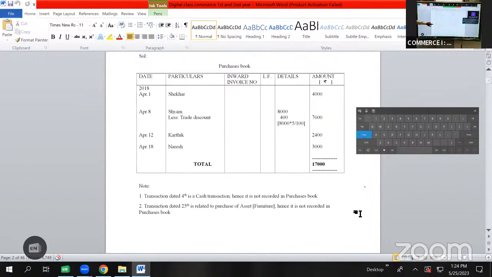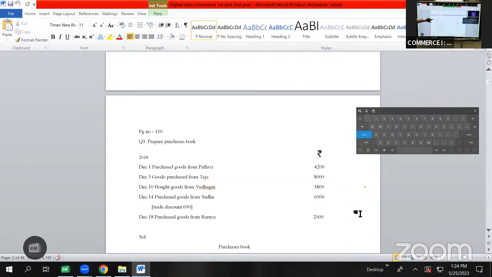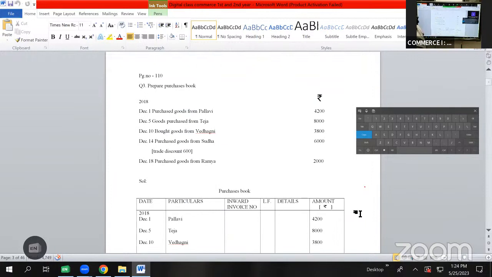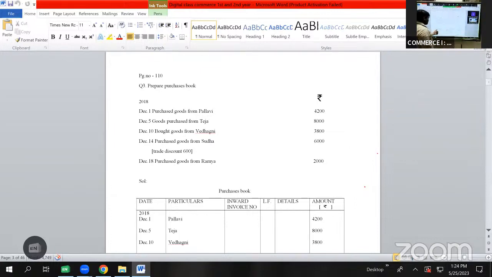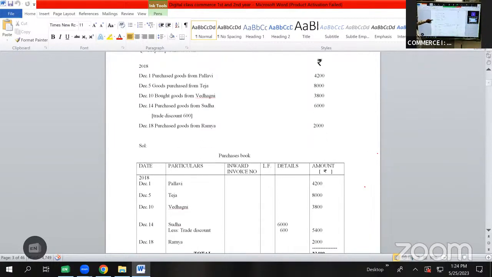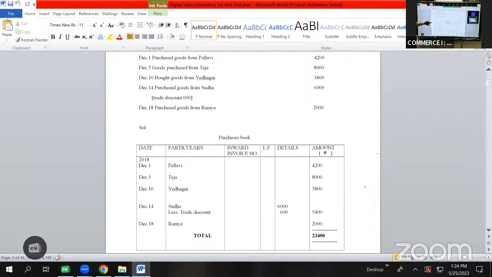Next, coming to third problem with the same topic, page number 110, question number 3. Prepare purchases book. The transactions are given for the year 2018 for the month of December. The format for purchases book is date, particulars, inward invoice number, LF, details, amount, rupees. The first transaction is given on December 1st. Purchased goods from Pallavi 4,200. So here the date will be taken as 2018 December 1. In particulars, we'll be writing it as Pallavi, and the amount will be taken as 4,200.